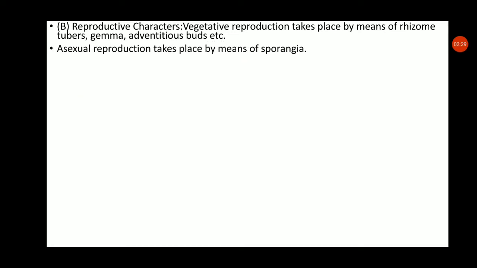The next point is asexual reproduction. Asexual reproduction in the pteridophyte takes place by the formation of sporangia. You know the meaning of sporangia. At the university exam level, the question will be like this: in pteridophyte, asexual reproduction takes place by dash dash dash, that is